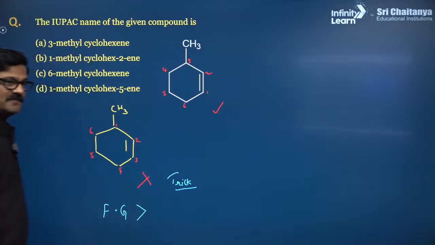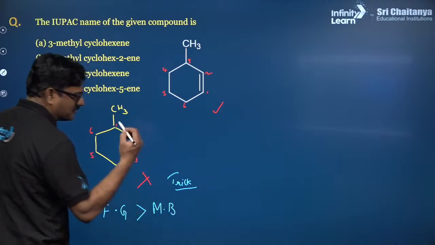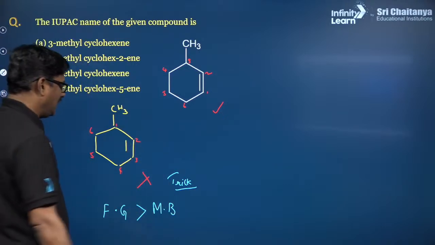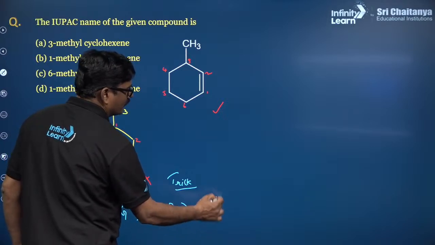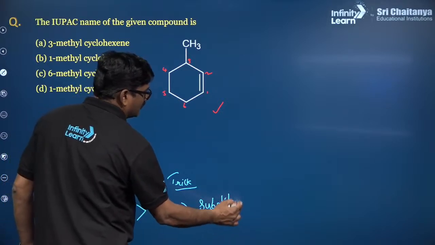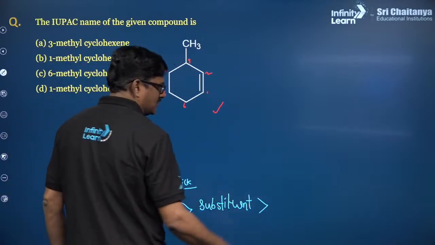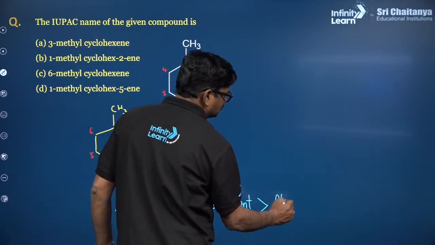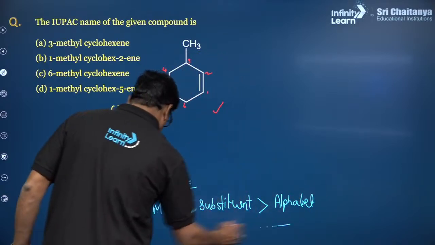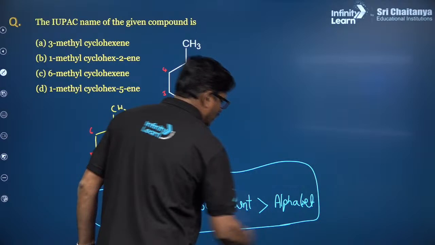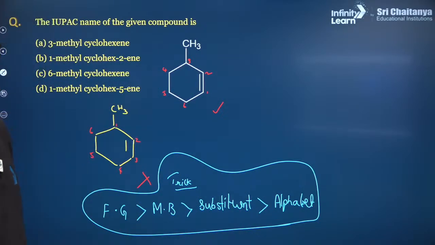Functional group, after that you have to take the multiple bond. MB stands for multiple bond, and later it should be given for the substituent. When the substituents are the same, you have to give alphabetical order. So this is a super awesome trick you can use, and there is no deviation in that. Fine, beta?